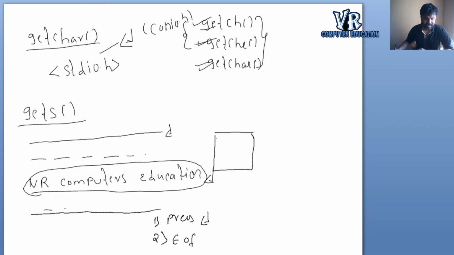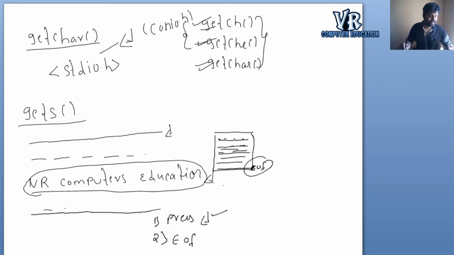You are entering the data continuously. At the last line, nothing but end of file, that is EOF. EOF means end of file. When end of file comes, it stops receiving the input from the keyboard, whichever comes first. When you press the enter key, it also stops, or when you go on continuously typing until the end of a file, it will stop receiving the input from the keyboard.